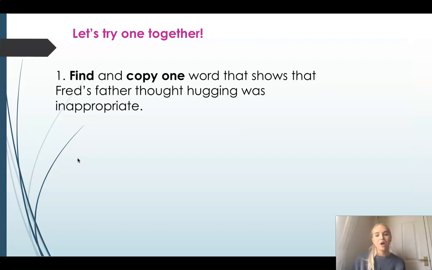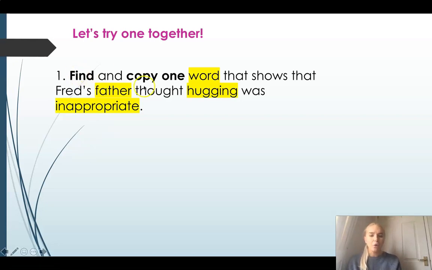So here, we're going to try this one together. And my question is, find and copy one word that shows that Fred's father thought hugging was inappropriate. Now, as always, we're going to highlight the key words. So I'm thinking, Fred's father. The father is quite an important person here, so father could be a key word. Also, this concept of hugging, that's a key word too, because that's what we're going to be looking for. And finally, we're thinking of one word that means the same as inappropriate. So that could also be a key word too.